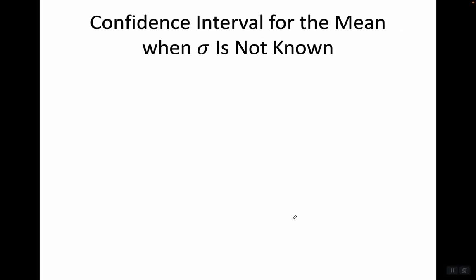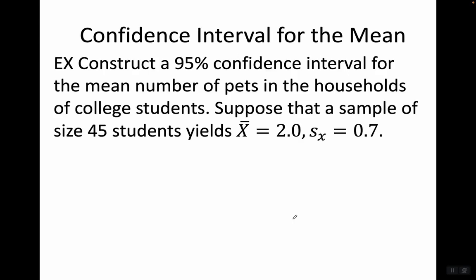Now let's talk about the confidence interval for the mean when sigma is not known, which of course is far more likely. Because if you don't know the mean, you're probably not going to know the standard deviation. Okay, construct a 95% confidence interval for the mean number of pets in the households of college students. Suppose that the sample of size 45 students yields x bar equals 2.0 pets, and the standard deviation is 0.7 pet.